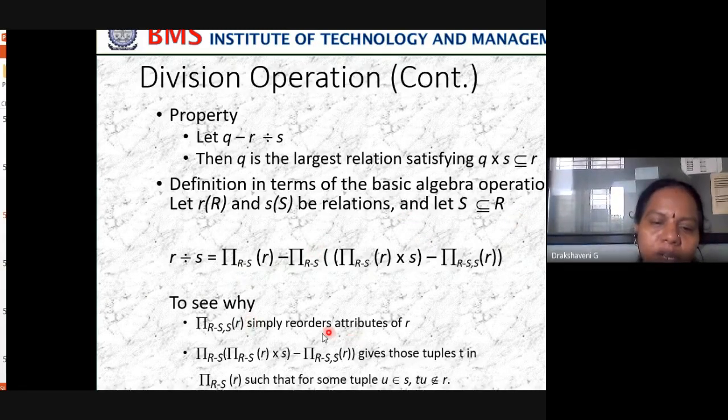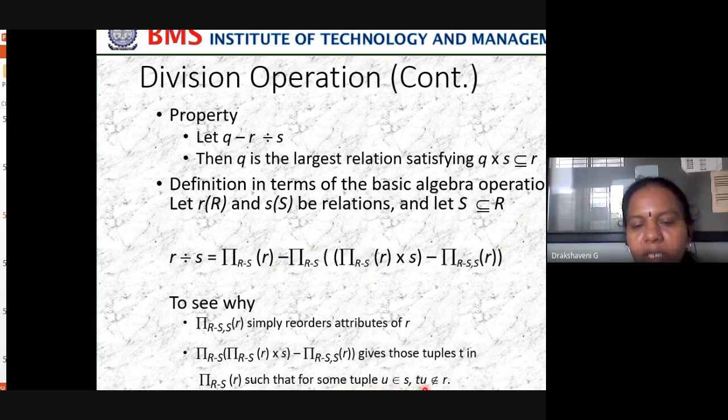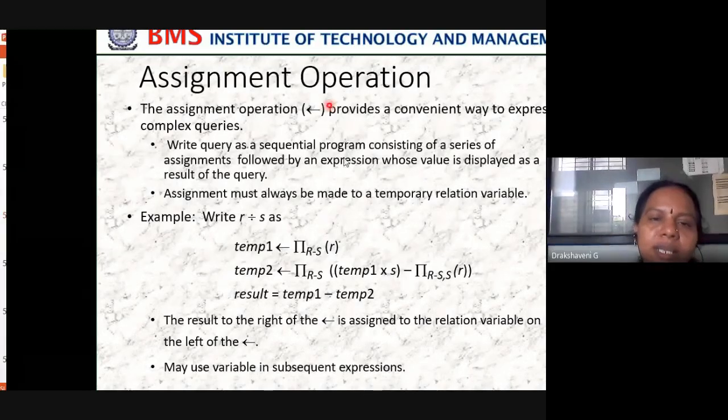This is simply a reorder of the attributes of R. It gives those tuples t such that for some tuple u belonging to S, tu is not in R. So next is the assignment operator.